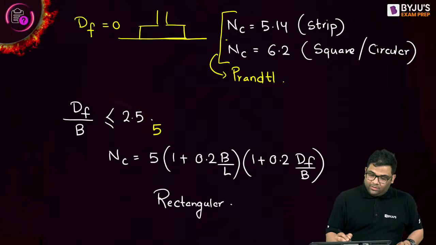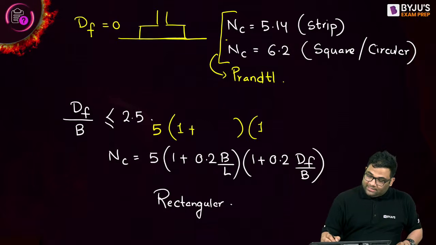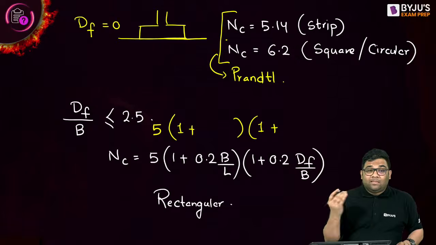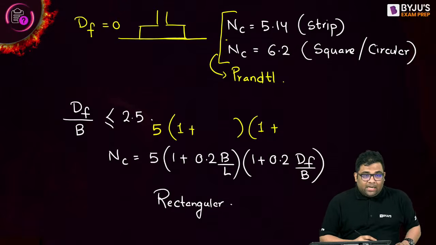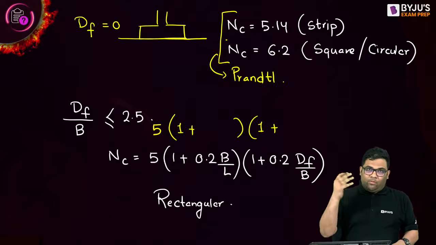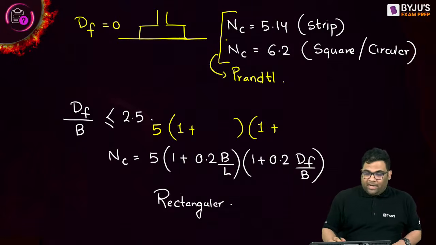See, 5. Remember 5. Okay. Then you see 1 plus something. Here also 1 plus something. Right? Now 1 plus something is what? The question is directly net ultimate, so no need to subtract gamma df. Direct formula, the direct formula given by Skempton.